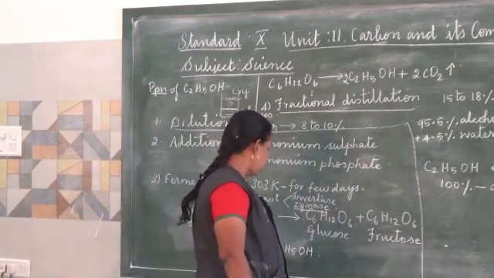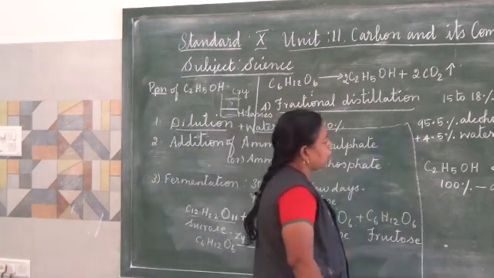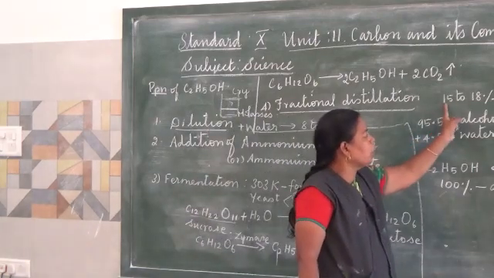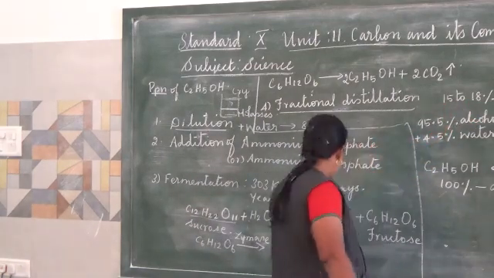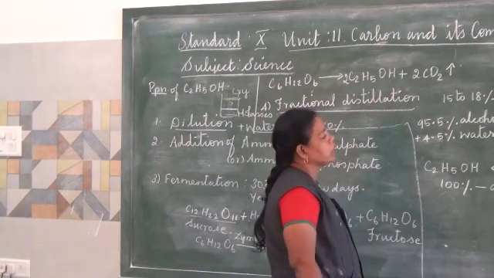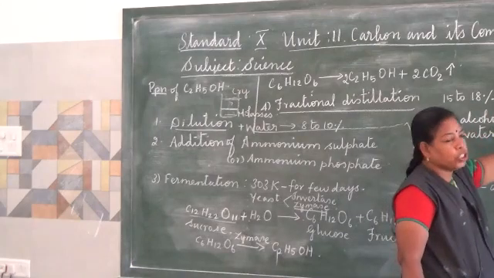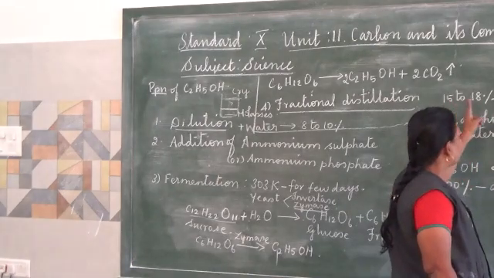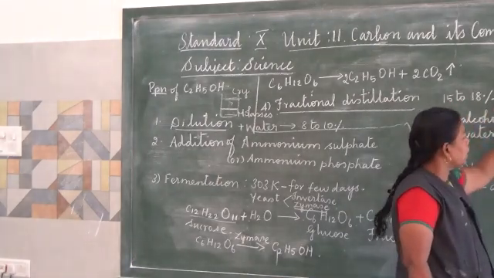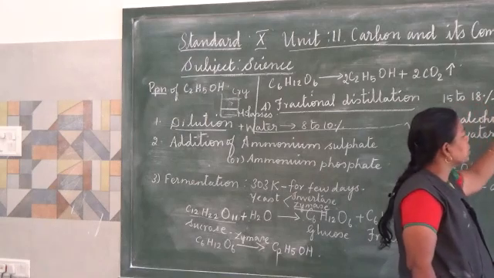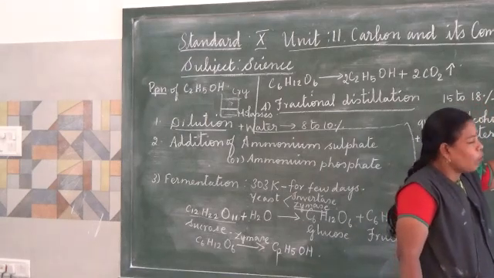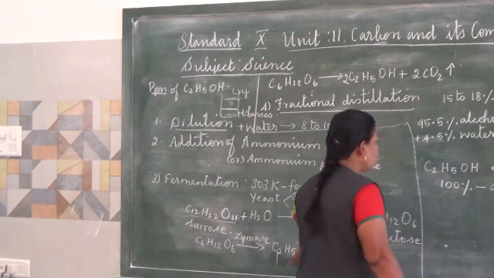But this ethyl alcohol contains only 15 to 18% of alcohol, the remaining will be water. The liquid which contains 15 to 18% of alcohol is technically called wash.